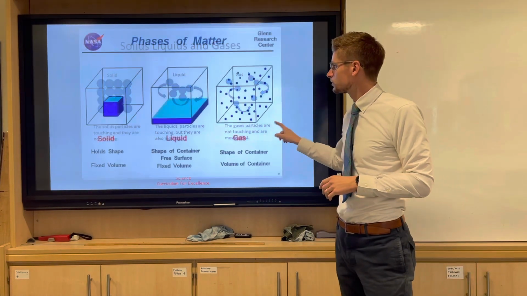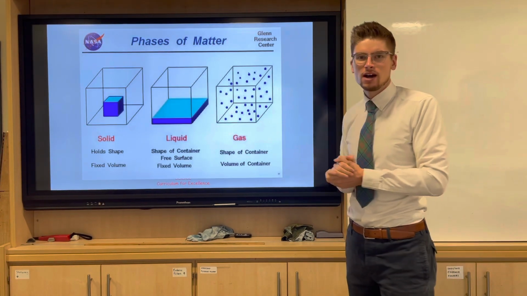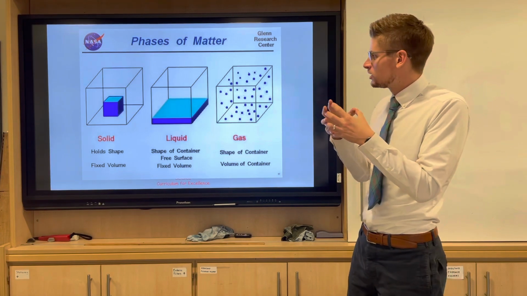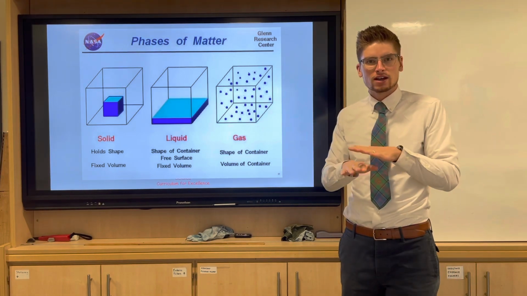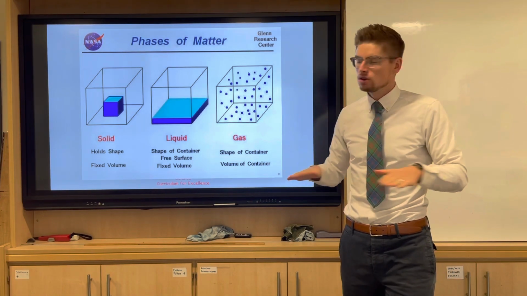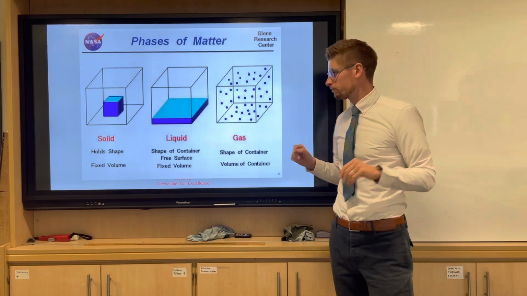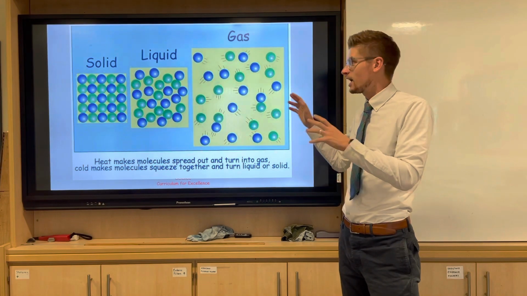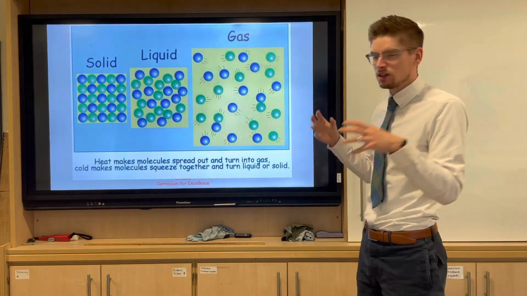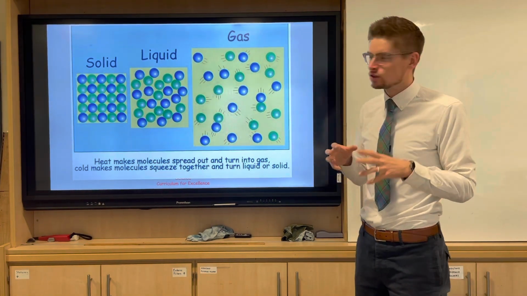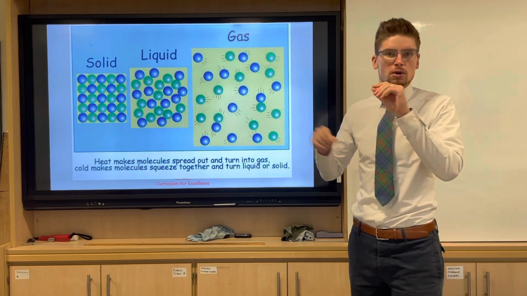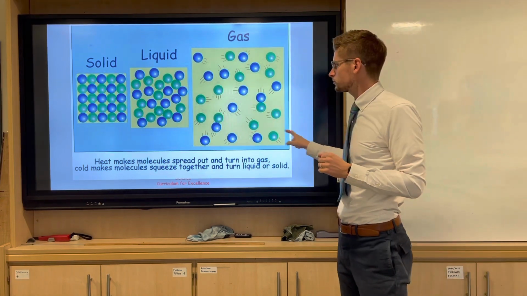So solid takes up a small bit, liquid is a bit looser and lies level on the flat, and then we have gas, where all the particles are everywhere. Again, the same diagram: solid, nice and compact; liquid, slightly looser; and gas, they're all flying everywhere.